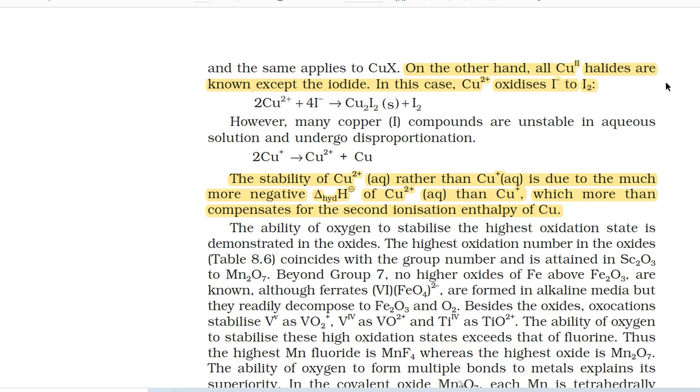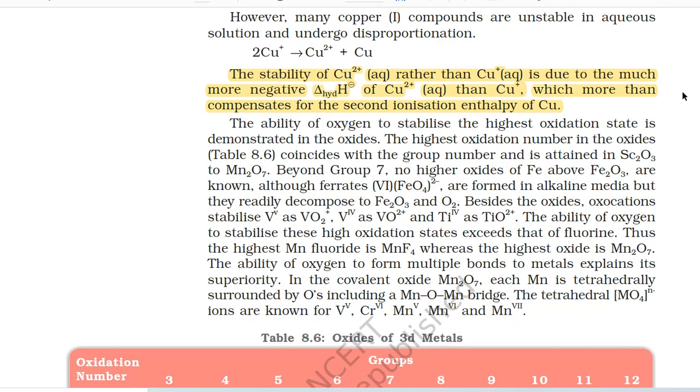However, many copper(I) compounds are unstable in aqueous solution and undergo disproportionation: 2Cu+ gives Cu2+ plus copper. The stability of Cu2+ (aqueous) rather than Cu+ (aqueous) is due to the much more negative standard hydration enthalpy of Cu2+ than Cu+, which more than compensates for the second ionization enthalpy of copper.